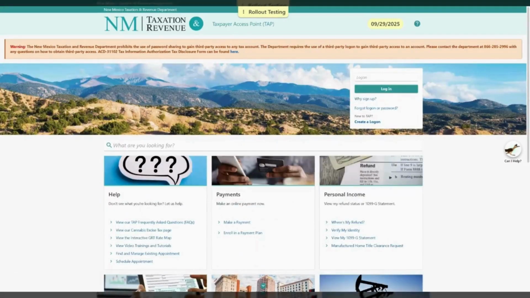Let's go ahead and log into an existing account. For the purposes of this demonstration, we do already have an account created, but if you're new to our TAP website, you can navigate directly within the Logon panel and select Create a Logon to register an account.